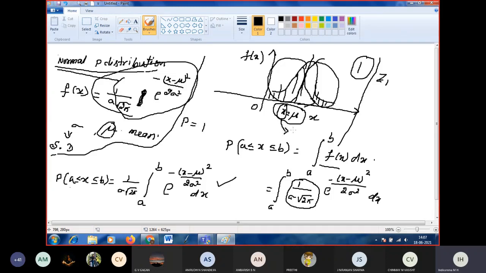Here we have x minus mu by sigma, and I will take the substitution: let Z is equal to x minus mu by sigma. I am taking this substitution to make the power in the exponential simple.